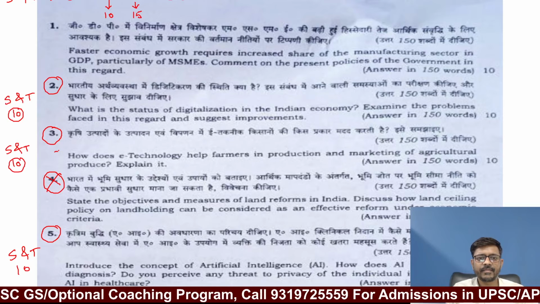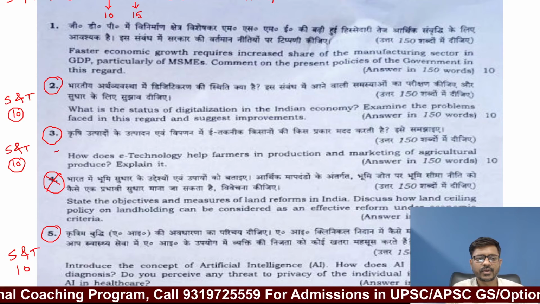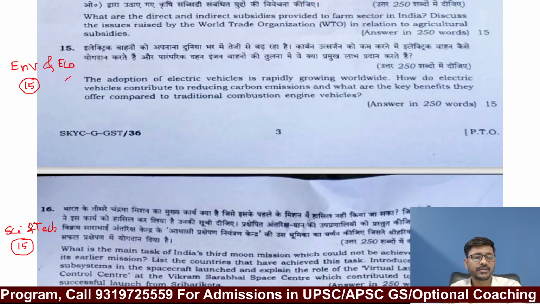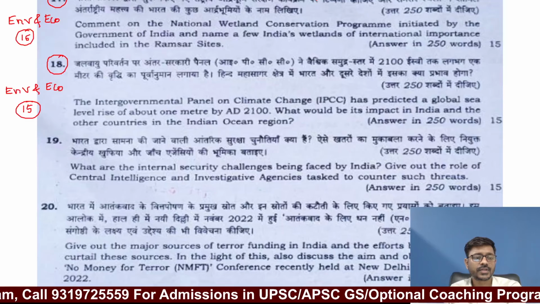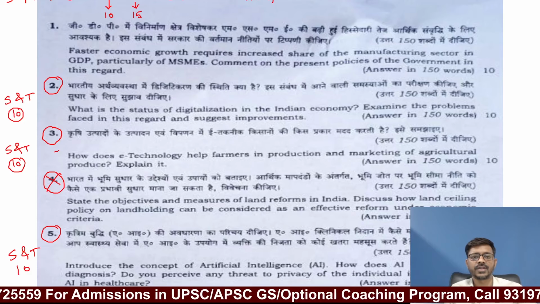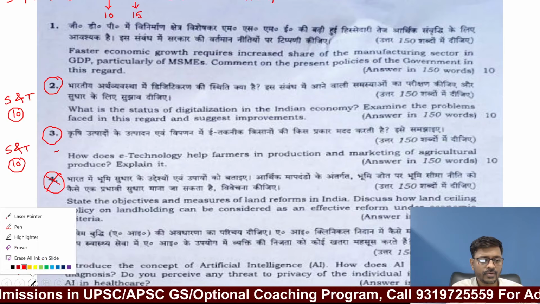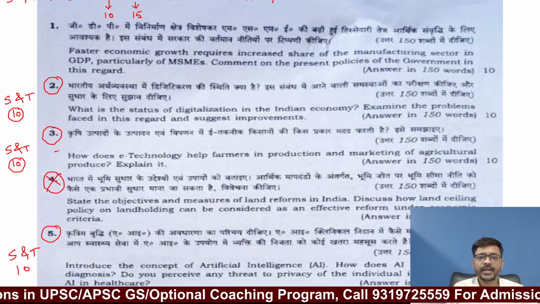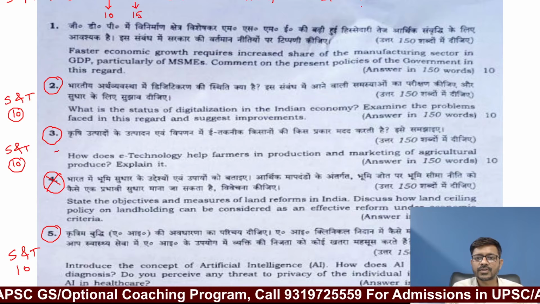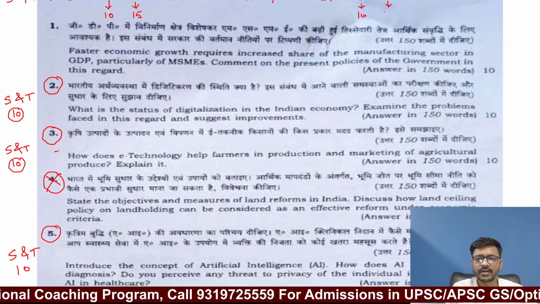And from environment and ecology, if you observe the total number of questions, 1, 2, 3, 4. So there are 4 questions from environment and ecology. Out of them, 1 question is a 10 marker and 3 questions are 15 markers.